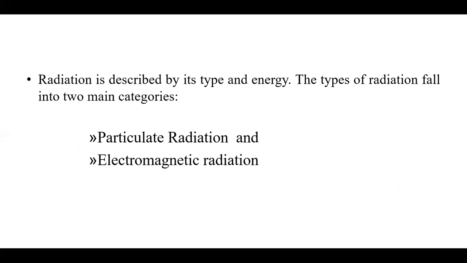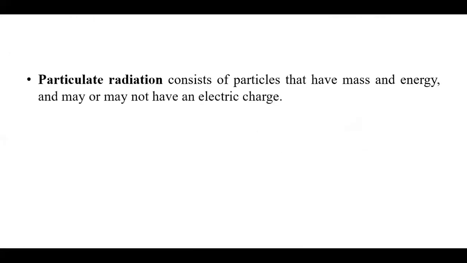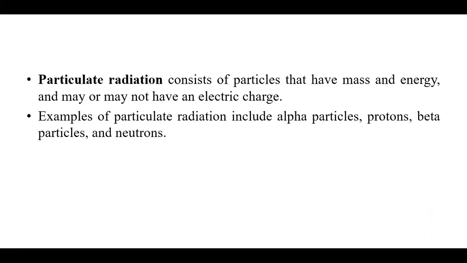The types of radiation fall into two main categories. First is called particulate radiation and second is called electromagnetic radiation, commonly known as EM radiation. So what is particulate radiation? Particulate radiation consists of particles that have mass and energy and may or may not have an electric charge. For example, alpha particles, protons, beta particles, and neutrons. So these are examples of particulate radiation.